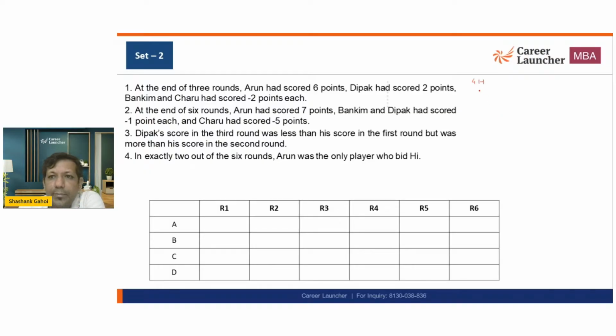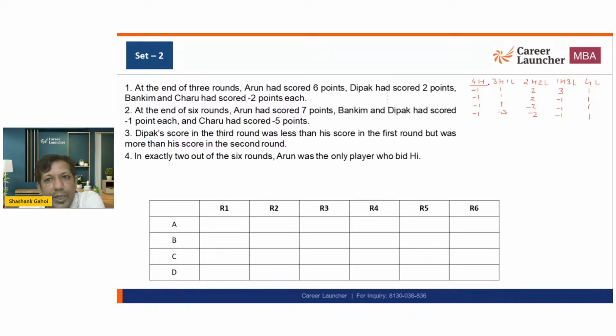4 highs means -1, -1, -1, -1. 3 highs, 1 low means 1, 1, 1 and -3. And 2 high, 2 low means 2, 2, -2, -2. And 1 high, 3 lows means 3, -1, -1, -1, and 4 lows means +1, +1, +1, +1. ठीक है. Now let me start.